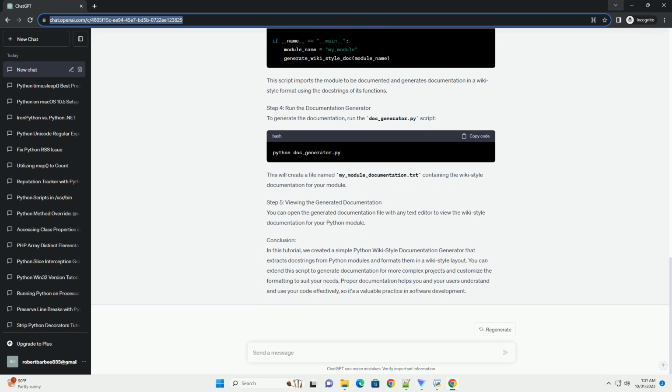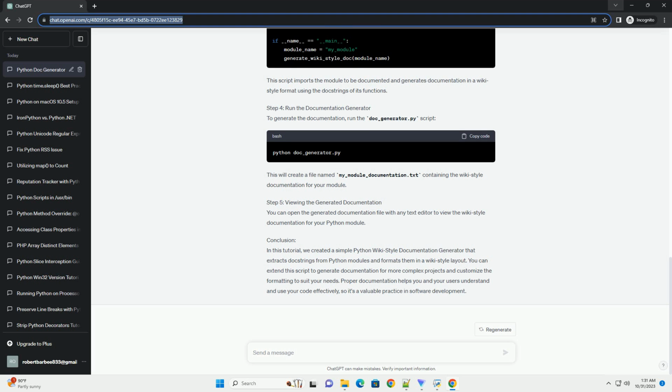Prerequisites. Step 1, Project Setup. Let's start by setting up a new Python project for our documentation generator. Step 2, Create a sample Python module. To demonstrate the documentation generation process, we'll create a sample Python module. Create a file called my_module.py in your project directory with the following content. This code defines a simple function add, with a docstring.